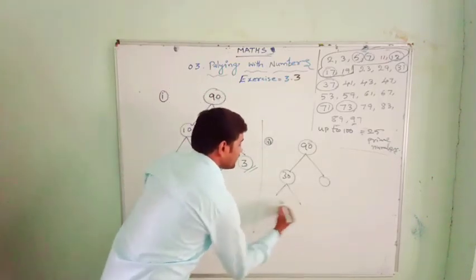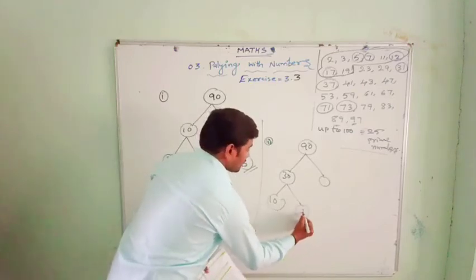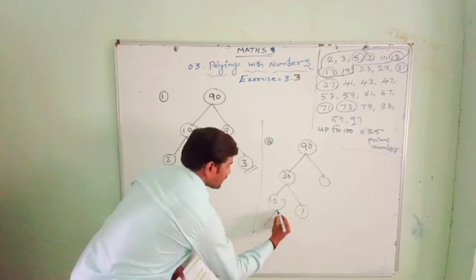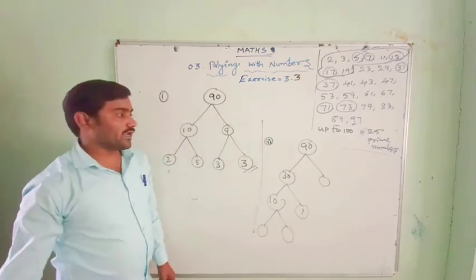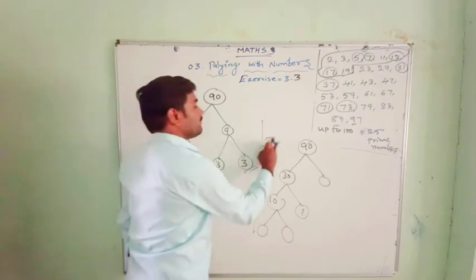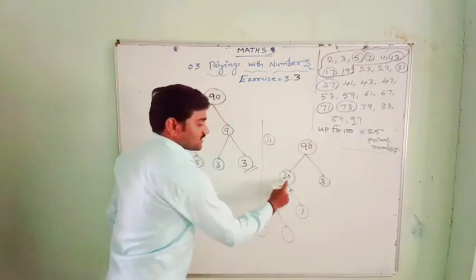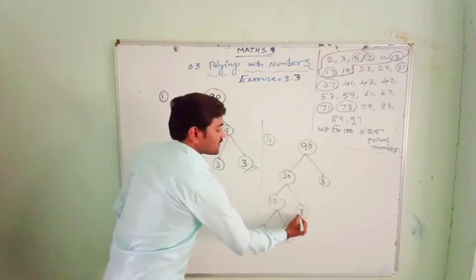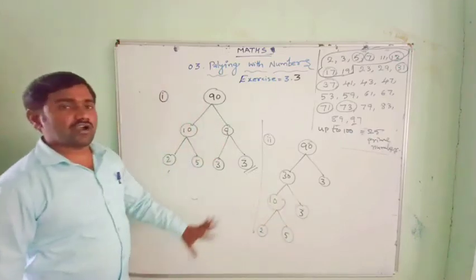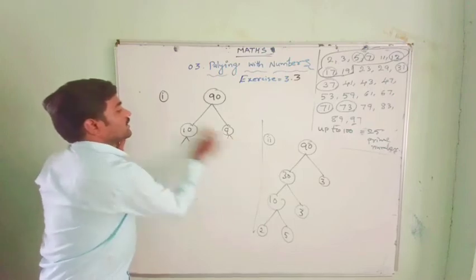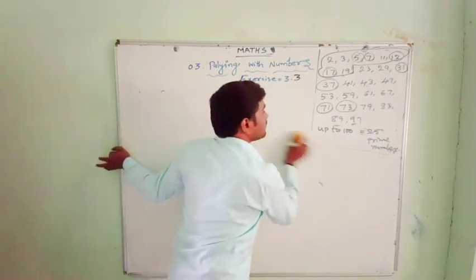Again this 30 can be factorized as 3 into 10. And here 10 we can write as 2 fives are 10. Simple. We have filled the missing numbers in this. Yes, now next there is a second bit of questions again.